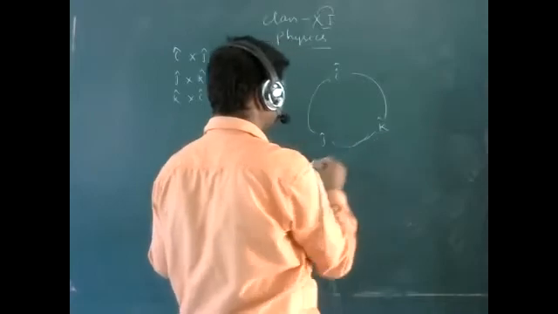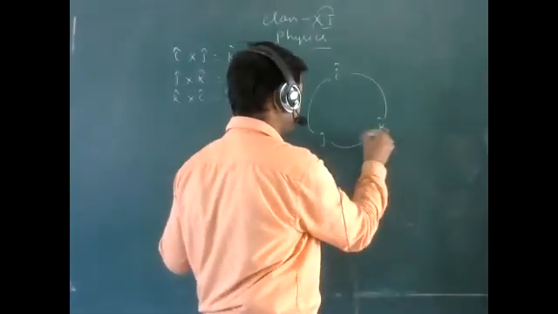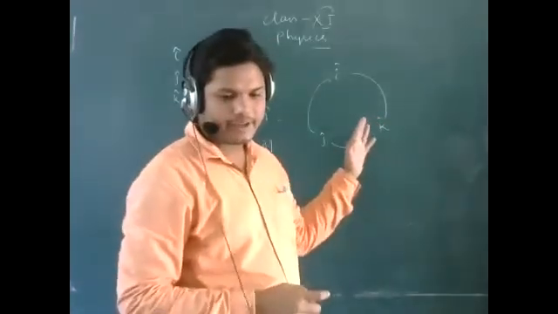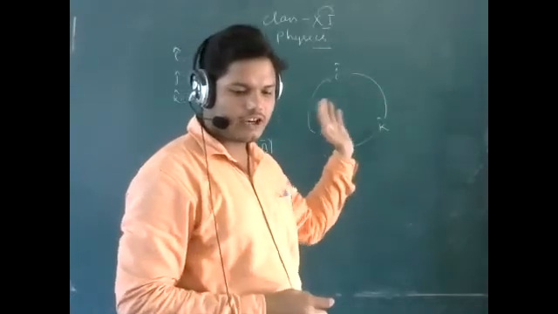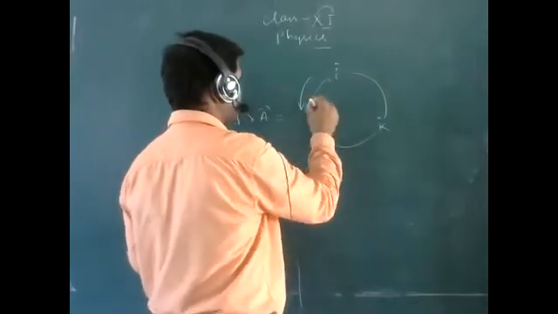Okay, and if we are taking a clockwise direction, that means i cap cross j cap. Sorry, anti-clockwise direction.